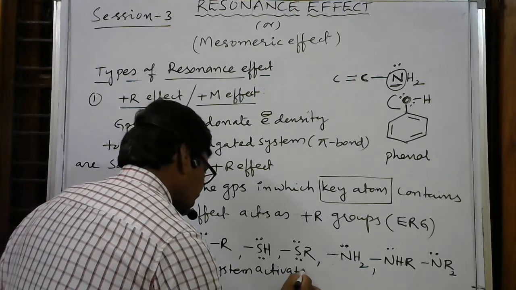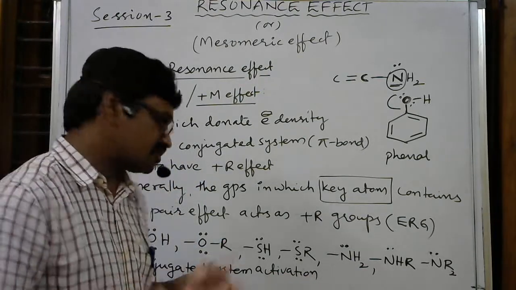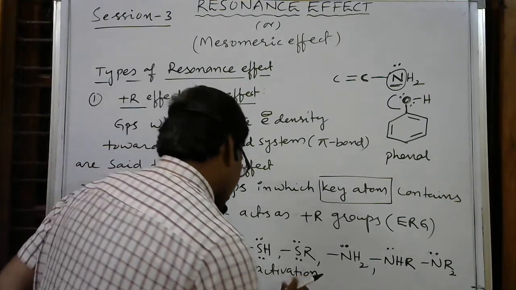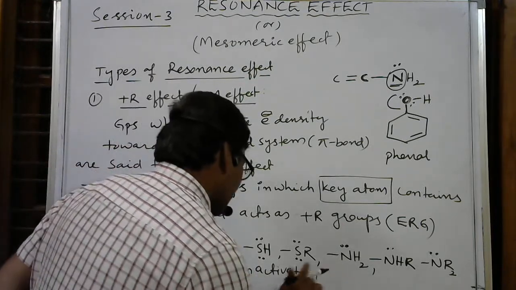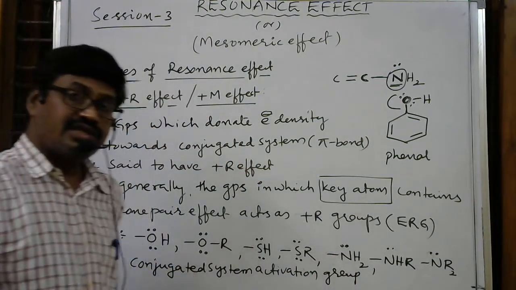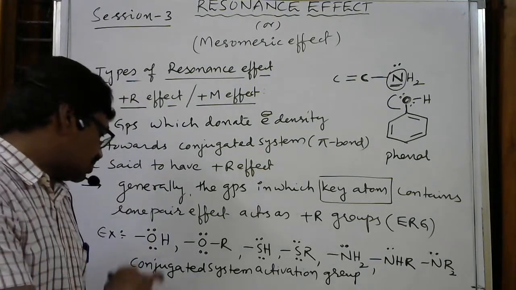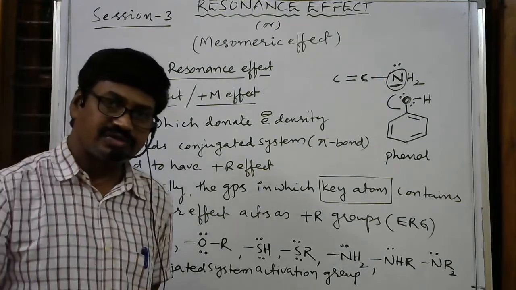Activation is nothing but that in the ring, or in that conjugated system, electron density increases. Some groups may decrease electron density in the ring or conjugated system, which are called deactivating groups.